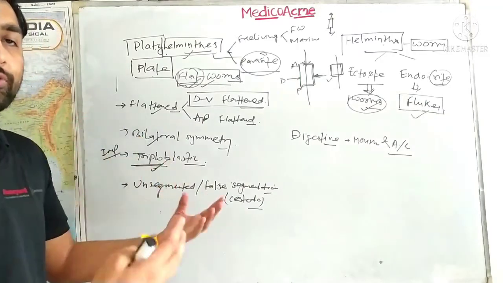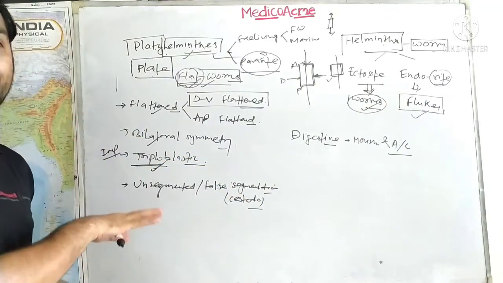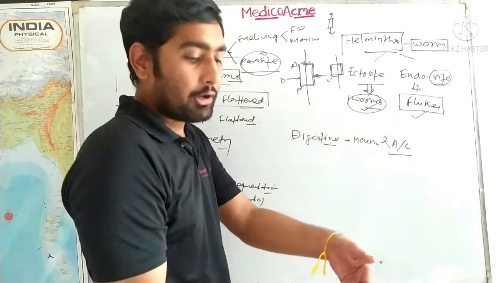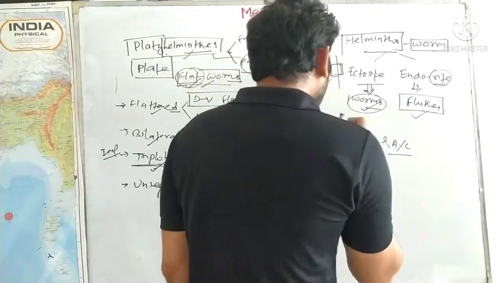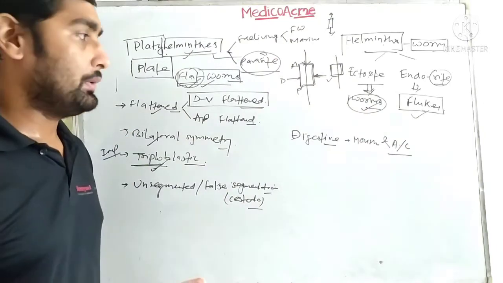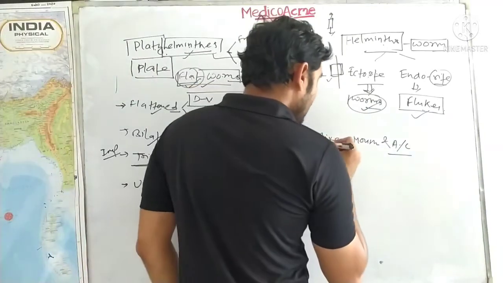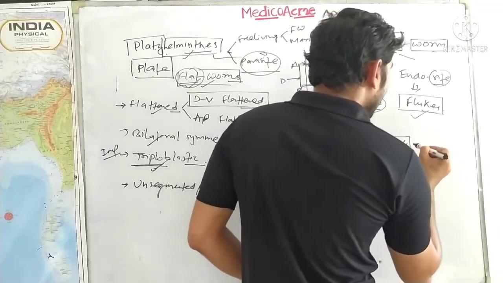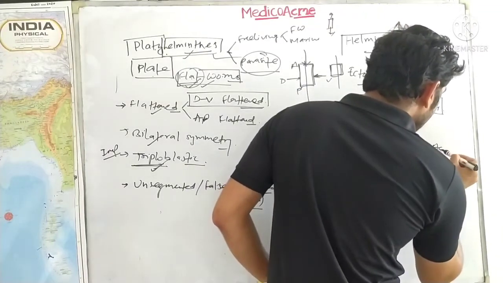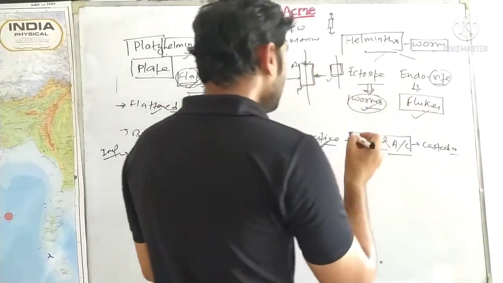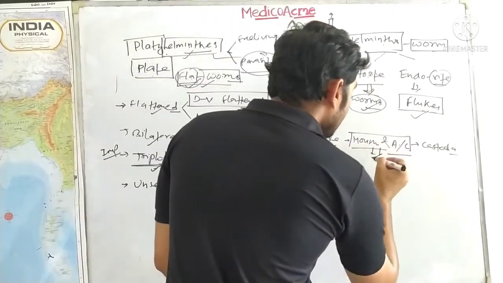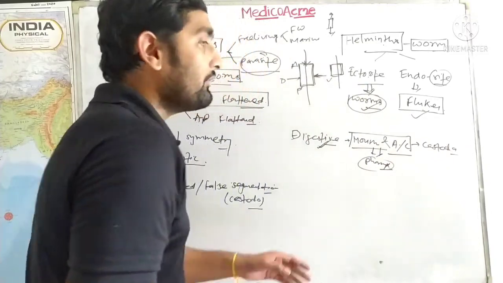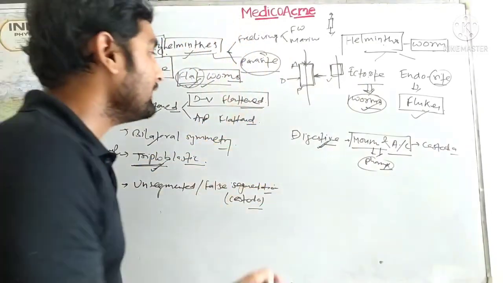Suppose you are a host and you have Ascaris as the parasite, then what happens? Ascaris will take over your machinery, take over your function. So they have to cut down the functions of their own. This is the case with the digestive system here. There will be no digestive system in the case of Cestoda or any such parasite, but there will be mouth, pharynx, and alimentary canal in the other two, which I will discuss in detail.